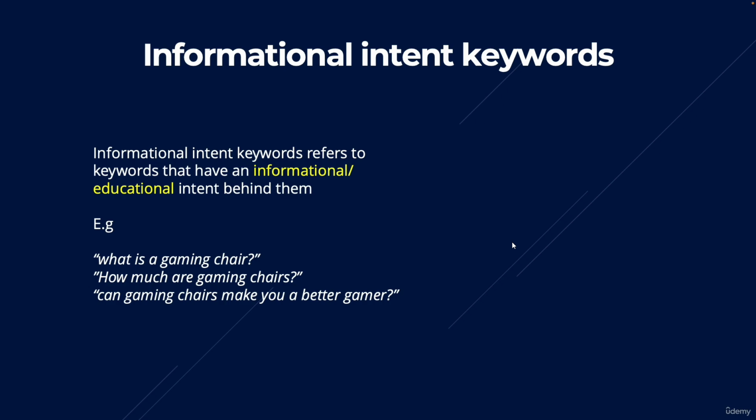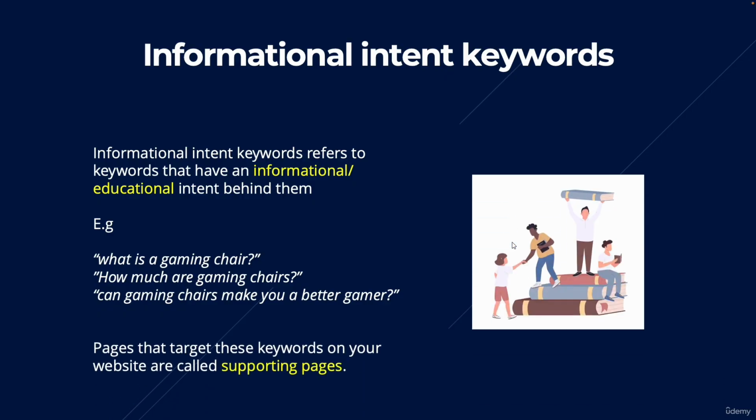If someone Googles what is a gaming chair, it's very, very unlikely that that person is looking to buy a gaming chair. They're looking to know what a gaming chair is, how they work, the pros and cons. They are very early in the buying cycle and they still need convincing. Pages that target these keywords on your website are called supporting pages because these keywords support the main keywords you are targeting. They're related to your main commercial keywords, but they're not the ones that are going to make you money. However, they still support the main topic you are targeting.